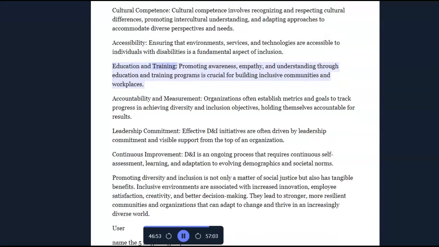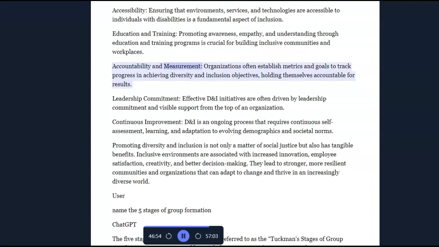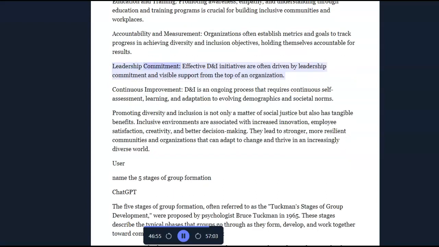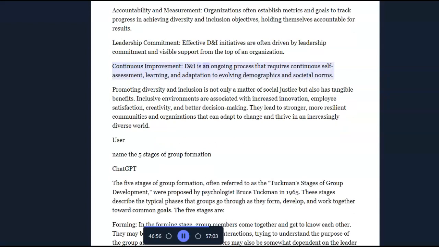Education and training. Promoting awareness, empathy, and understanding through education and training programs is crucial for building inclusive communities and workplaces. Accountability and measurement. Organizations often establish metrics and goals to track progress in achieving diversity and inclusion objectives, holding themselves accountable for results. Leadership commitment. Effective DEI initiatives are often driven by leadership commitment and visible support from the top of an organization. Continuous improvement. DEI is an ongoing process that requires continuous self-assessment, learning, and adaptation to evolving demographics and societal norms.